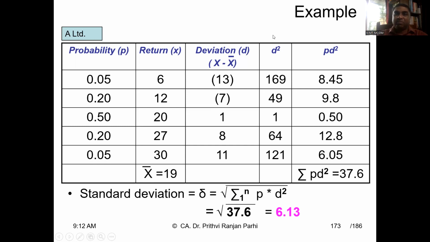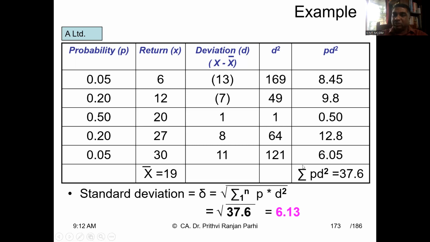Then we find the square of the deviations, because risk means both positive deviations and negative deviations are risk. So we want to eliminate the negativity from the numbers, so we take the square of the deviation. Then finally we calculate PD square, that is probability into deviation square, and we calculate the summation of PD square.